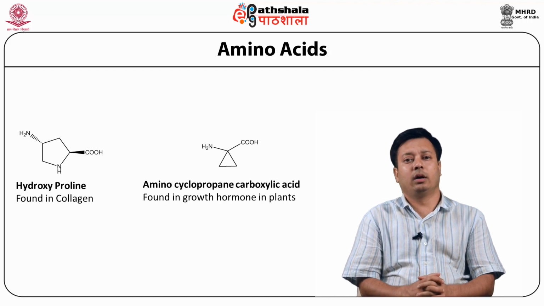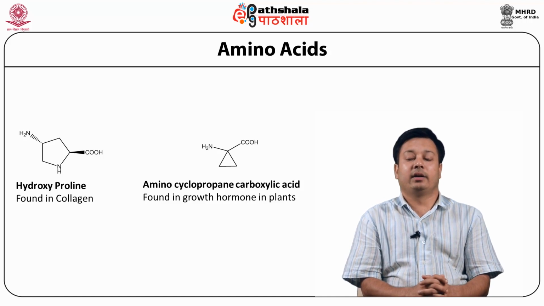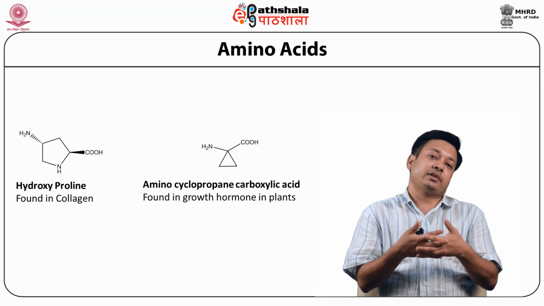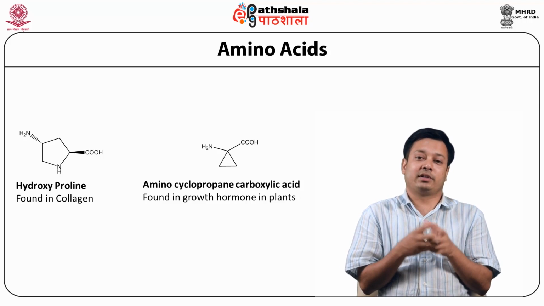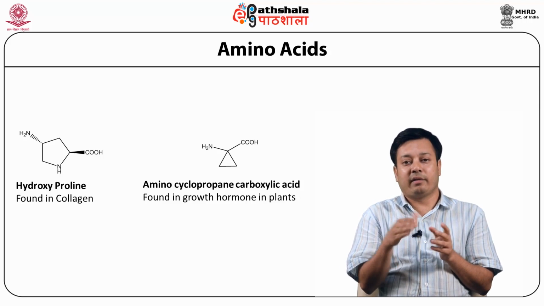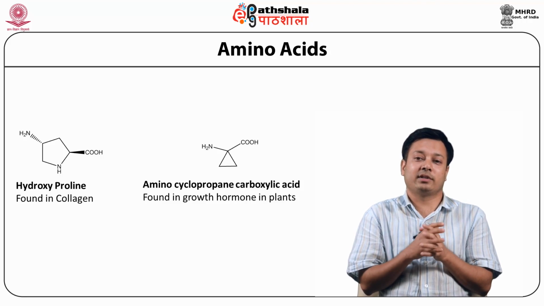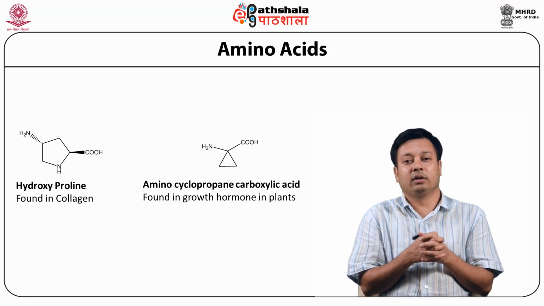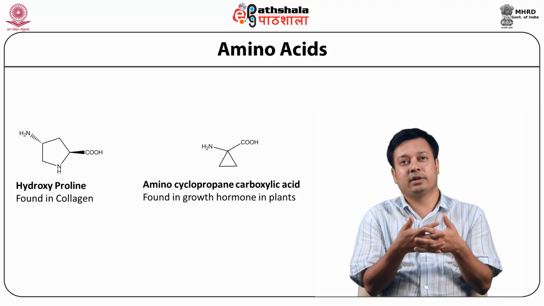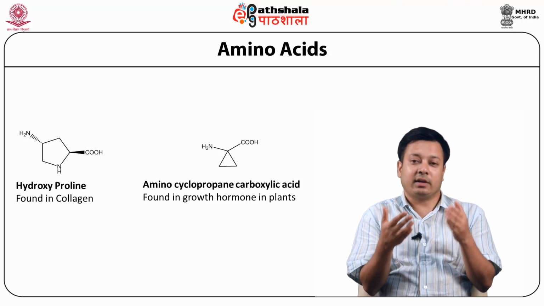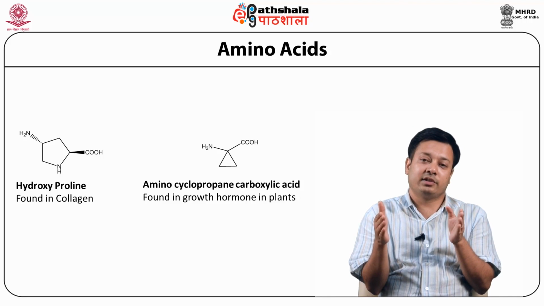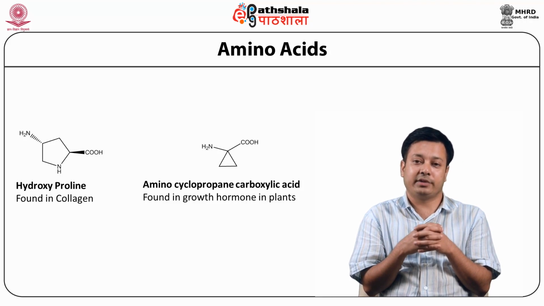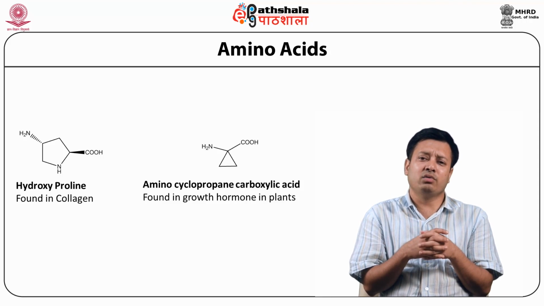We have looked into 21 amino acids, and this is something to remember, that our body can synthesize on its own 11 amino acids out of these 21 amino acids, and for the rest, there are 10 amino acids that we have to take up by nutrition or dietary means. So what I mean to say is that these 10 amino acids are called essential amino acids. You need to really get them from nutrients.